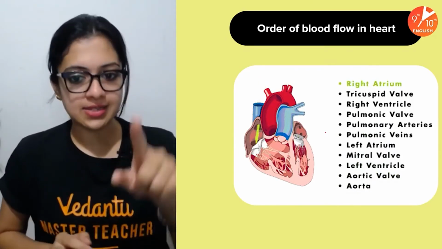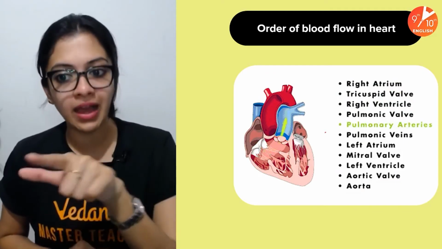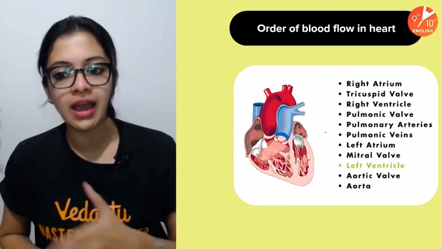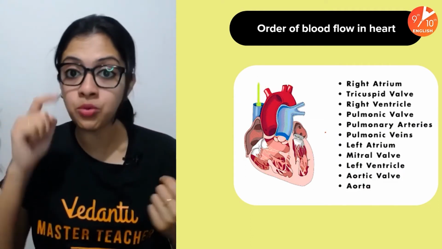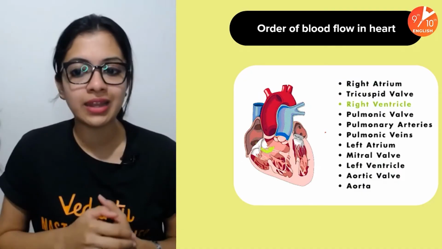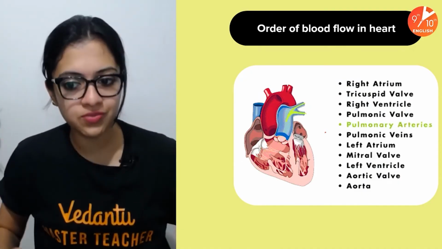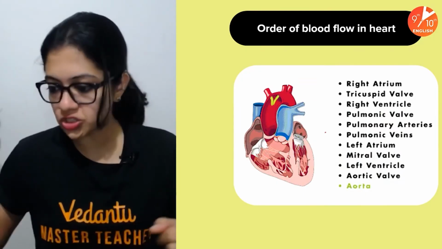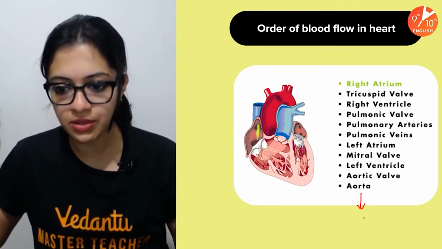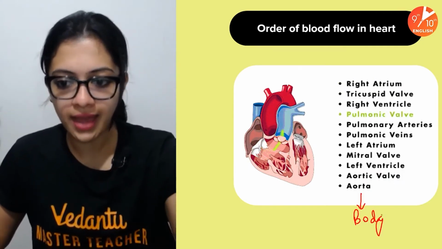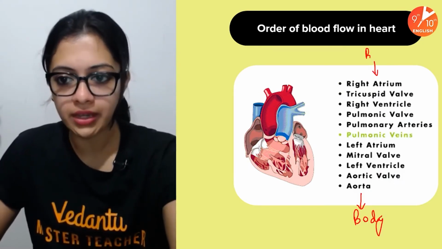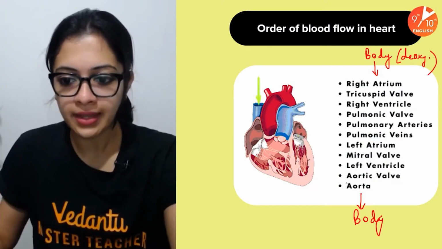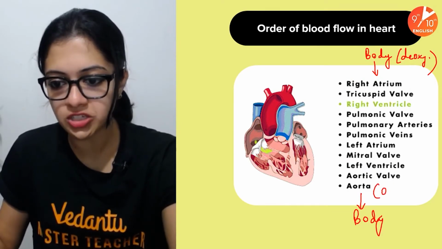Okay, guys, have a look at it. The right atrium, the tricuspid valve, and then the right ventricle, pulmonic valve, and then the pulmonary arteries. Again, it goes to the pulmonary veins coming into the left atrium, mitral valve and left ventricle, and then through the aortic valve, aorta, to the rest of the body. So I'll just add here, to the rest of the body. And in this case, it comes from the body. Right, guys? Deoxygenated blood here. And here it's oxygenated blood, which is reaching the rest of the body.